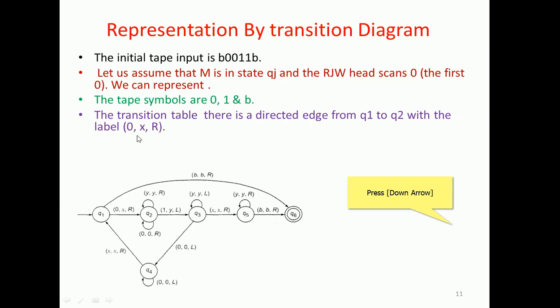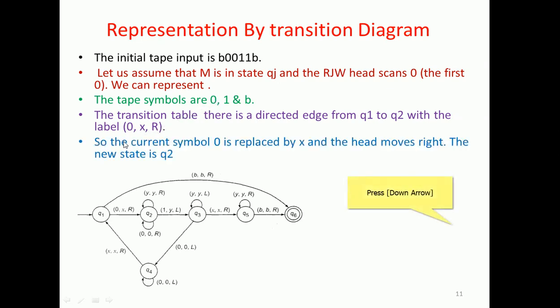That says the current symbol 0 is replaced by x and the head moves towards the right side.